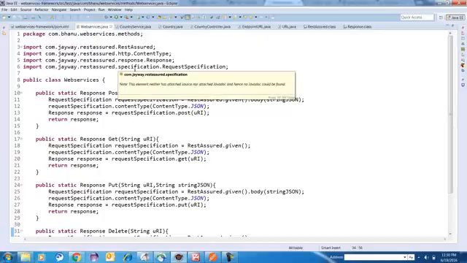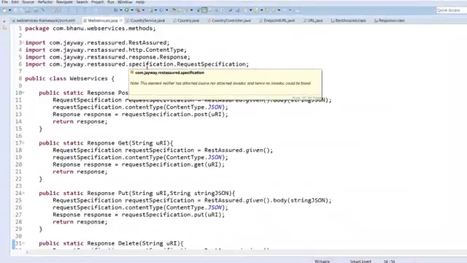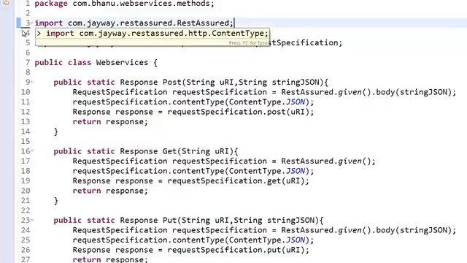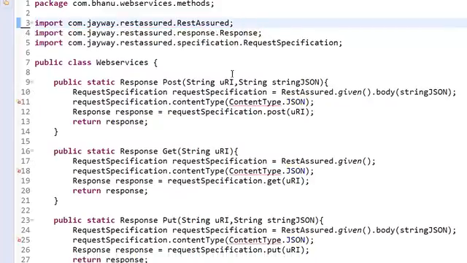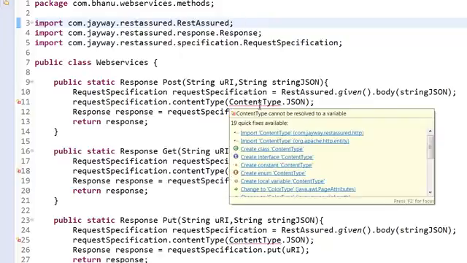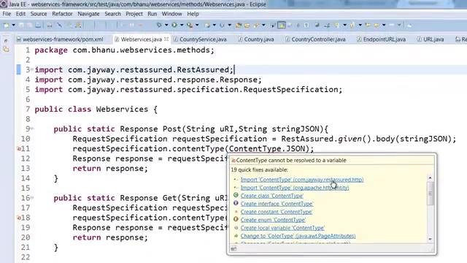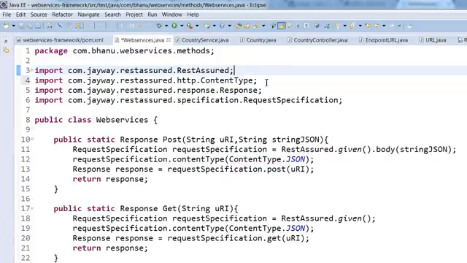So what happens is, assume that I will delete this. So one import I have deleted. See, everywhere you will get compile time error. So when you do first time coding, you will get this red mark. So just place mouse over here, and you have something called import content type com java rest assured. So wherever you see this word rest assured, click on this, so it will get imported, right?